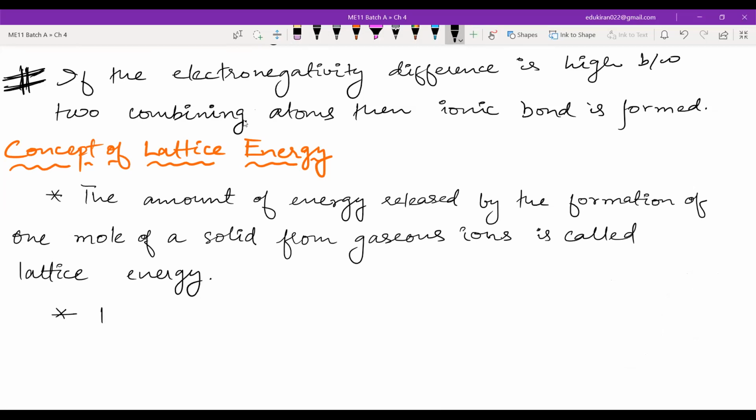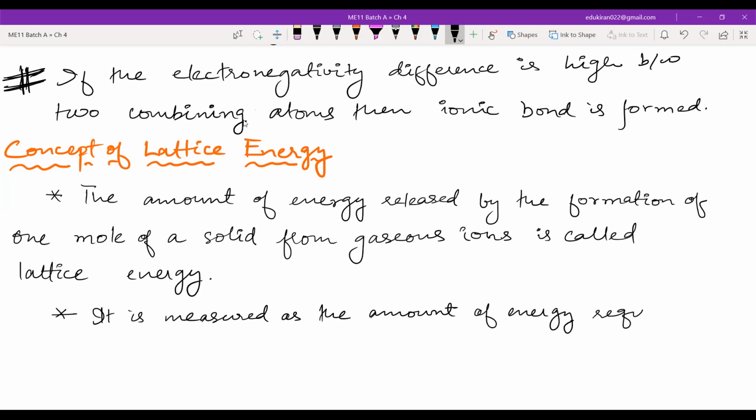It is measured as the amount of energy required to break 1 mole of solid into gaseous ions.